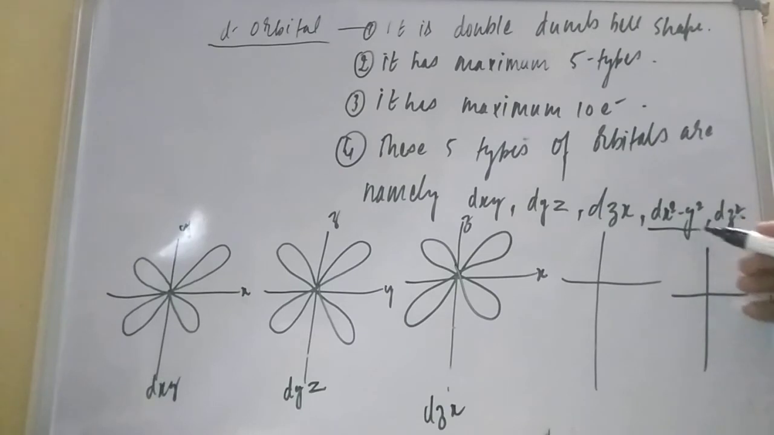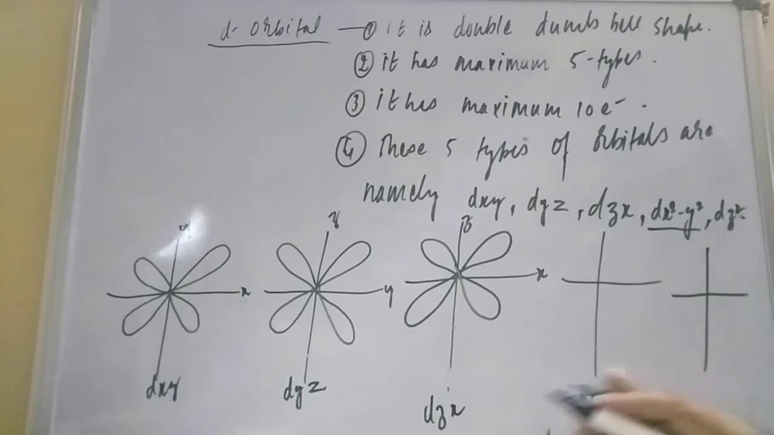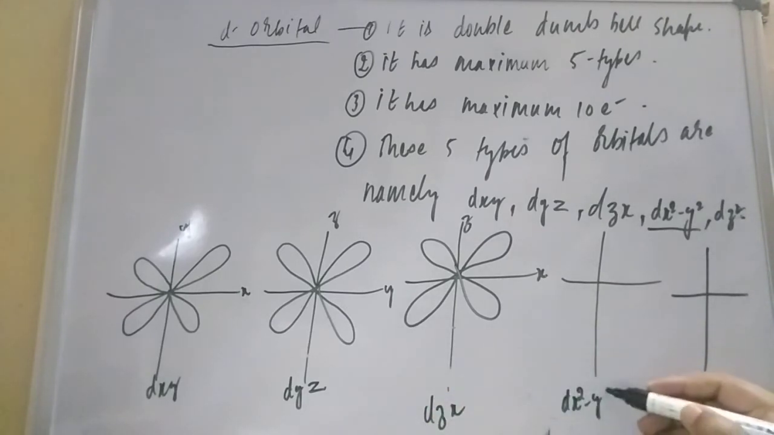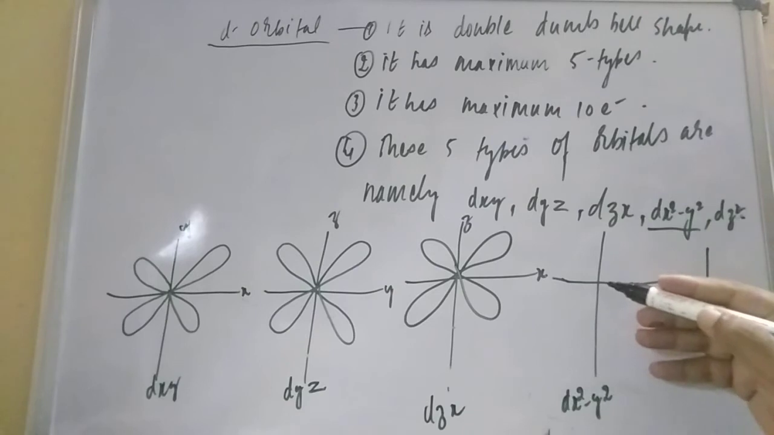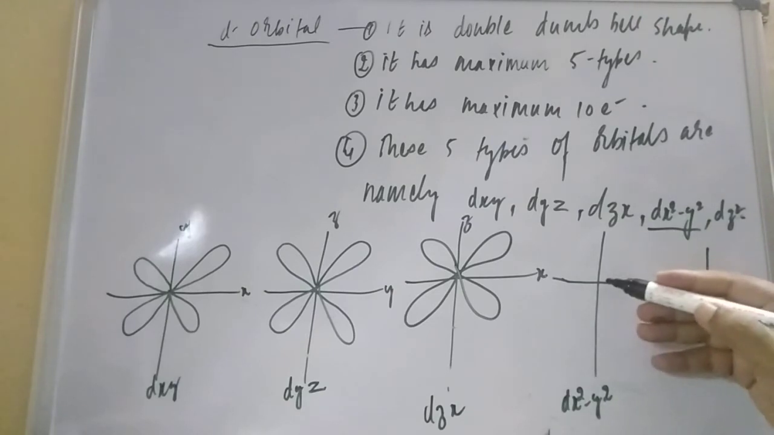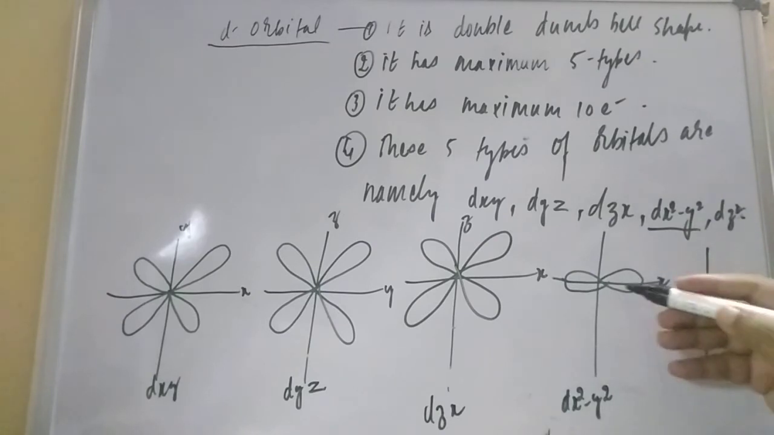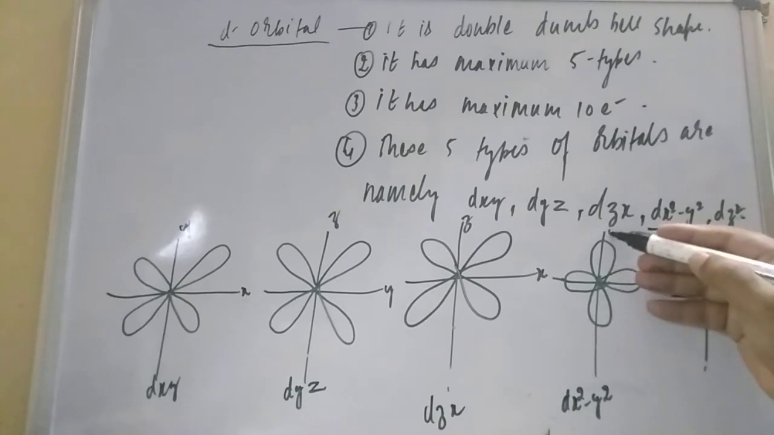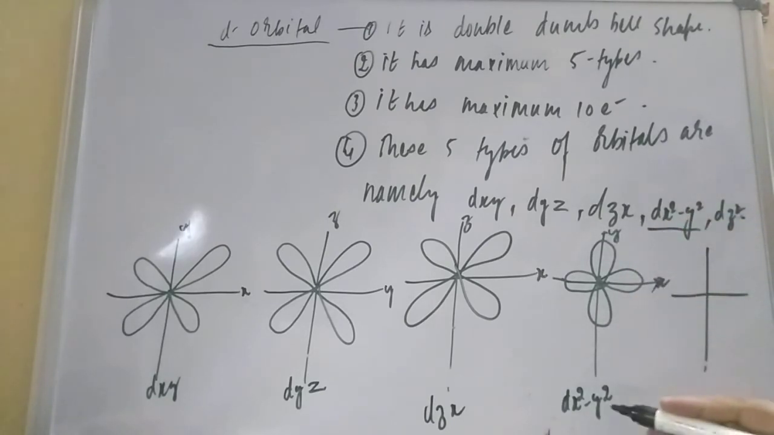Now dx square minus y square. Here I am writing dx square minus y square. What will the structure be? Dx square minus y square means the lobes will be on the axes. So one will be the x axis, this is x, and another will be the y axis. So this is dx square minus y square.